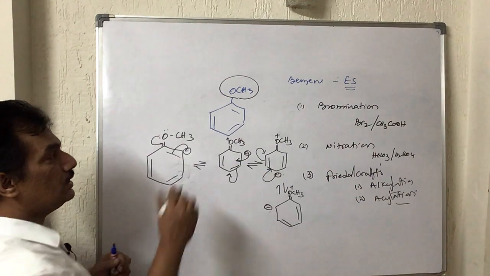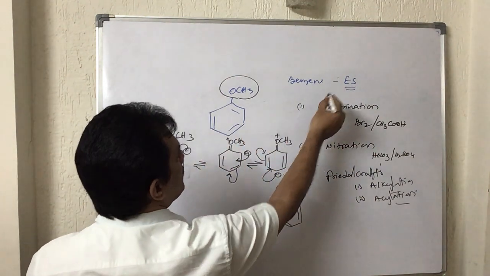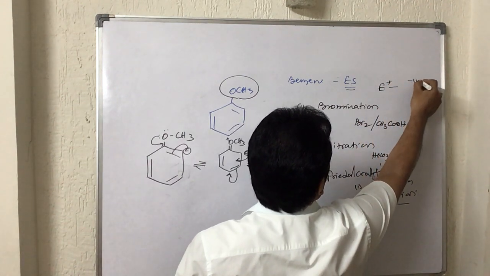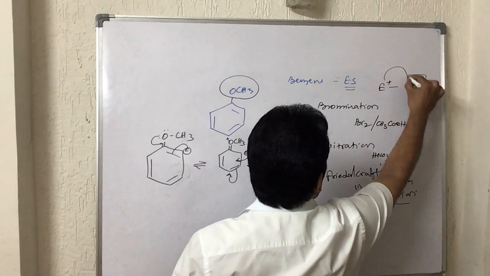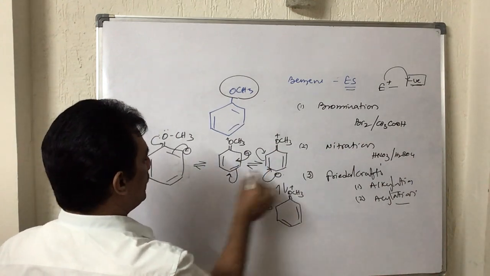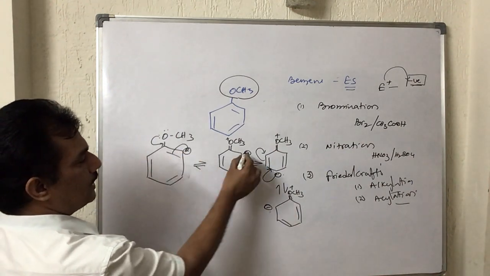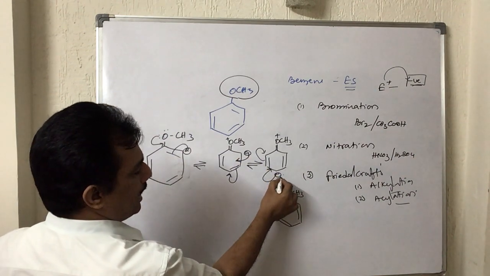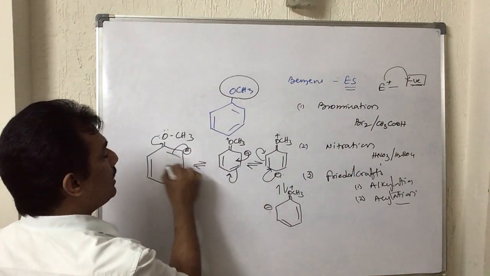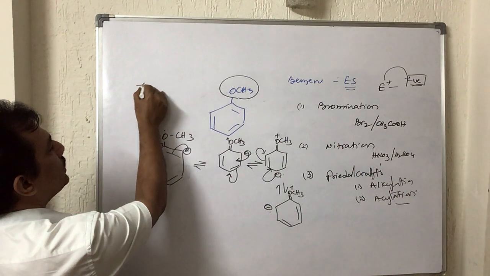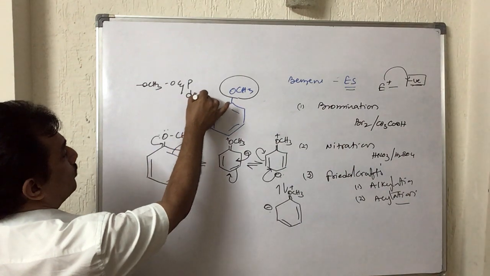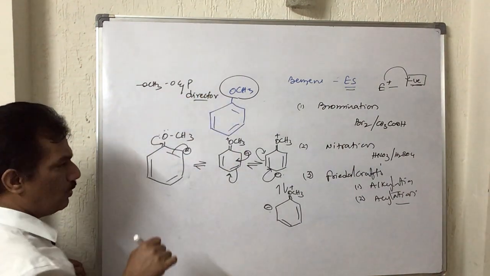With all this negative charge, electrophile, we know electrophile is nothing but a positively charged species. Negative charge is a favorable condition for it to attack. And now if you observe, this OCH3 is creating negative charge at ortho position. When it is shifted to this, it is creating negative charge at ortho and immediately at para and at ortho. That means it is directing the electrophile to attack at ortho and para, and hence OCH3 is an ortho and para director.